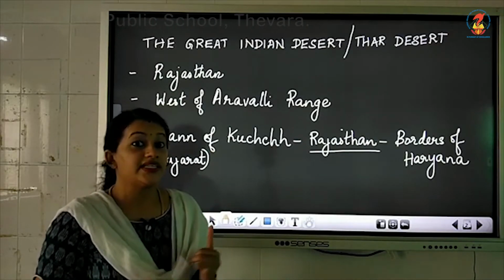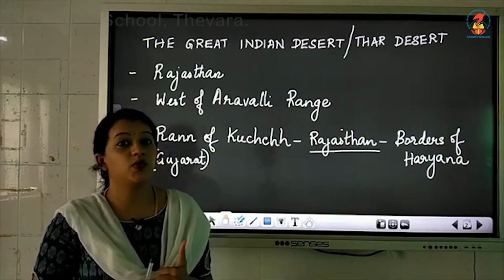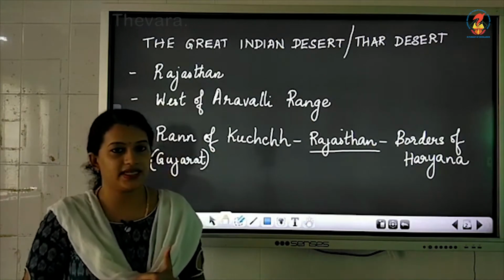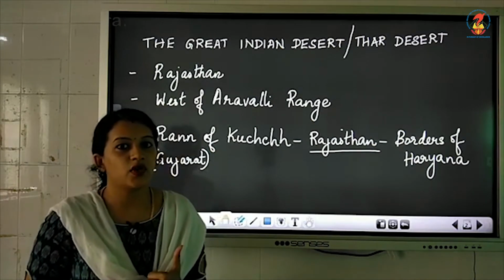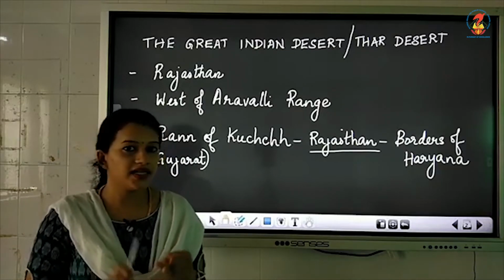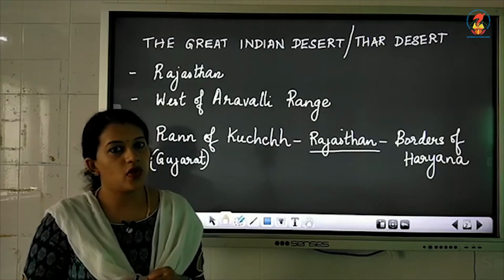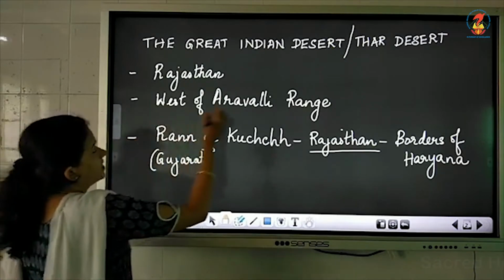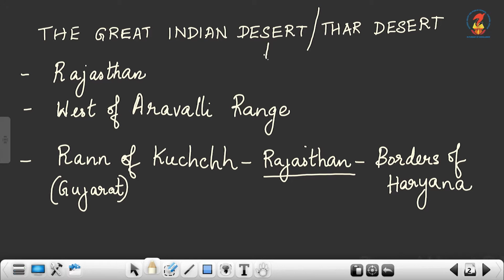Okay, so the desert has 3 names. It is one of the biggest deserts in India. So because of that it is called the Great Indian Desert, or it is also called the Thar Desert, or else you can also call it the Western Desert, because it is lying towards the west of the Aravalli range.